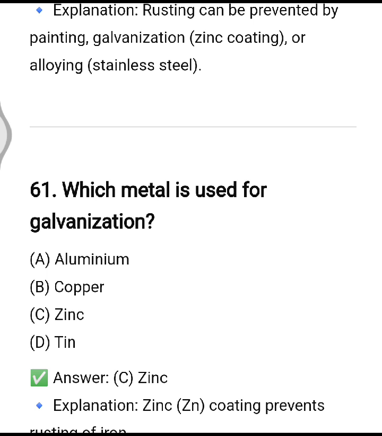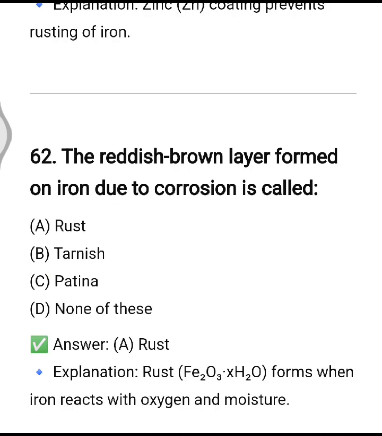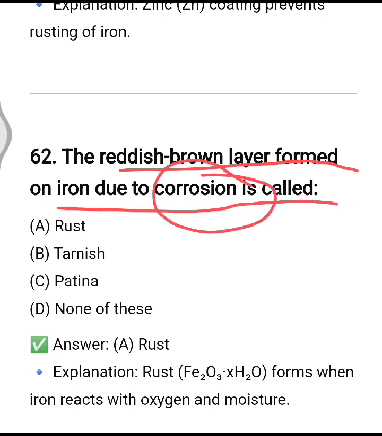Which metal is used for galvanization? Zinc. The reddish brown layer formed on iron due to corrosion is called rust. Option number A, with formula Fe2O3·xH2O.